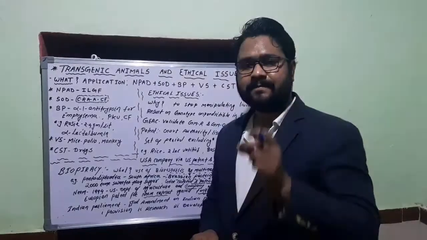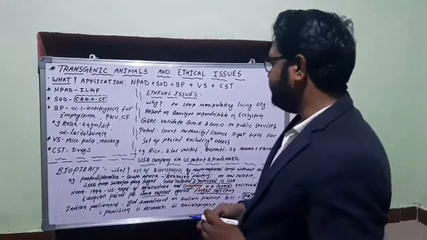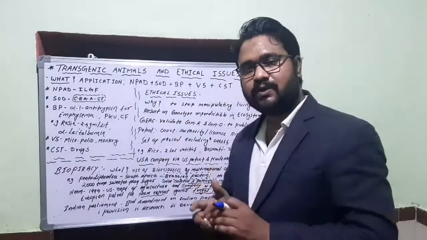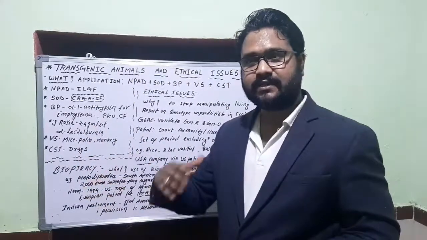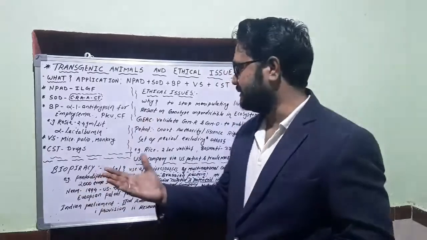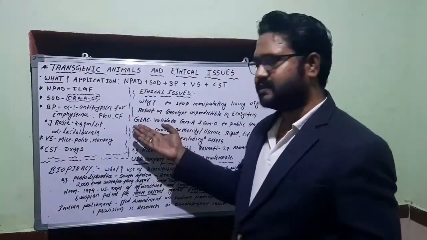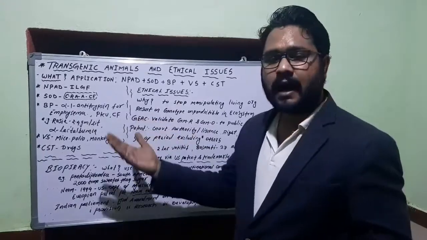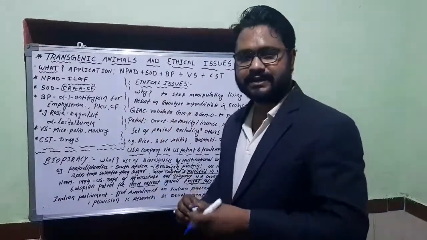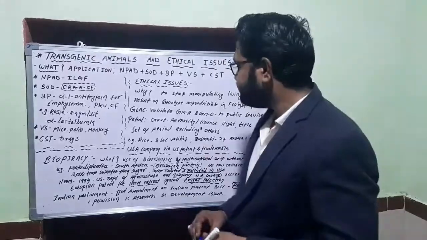So that's why ethical regulation has to be done, and to have control on this genetic manipulation or research or genetically modified organism, our government has this system, the Genetic Engineering Appraisal Committee. It is being headed by the Department of Forestry and Environment.